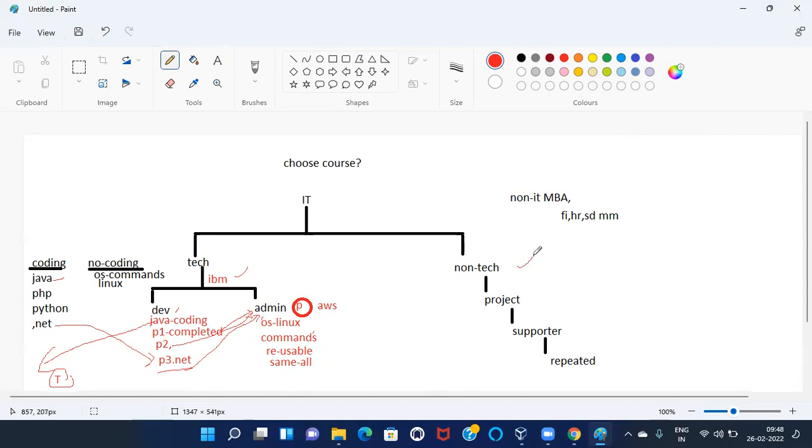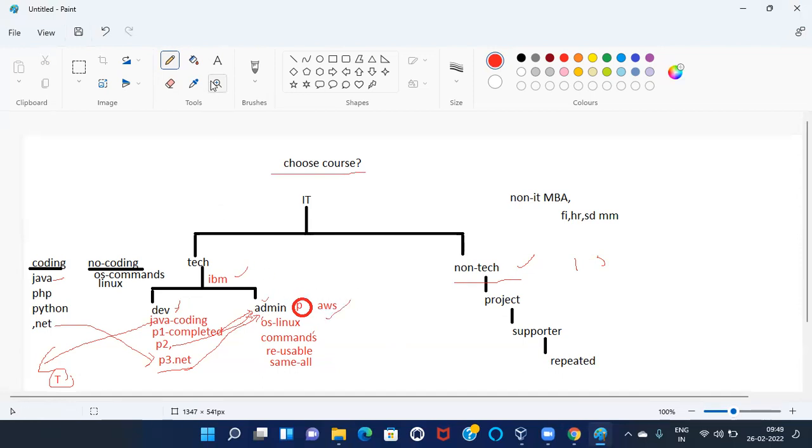Coming to the non-IT side, for experienced people and freshers there is no difference. Both can do the same activity. There is no growth also. For example, I joined as a 3-years-experience guy and I am getting 15,000 salary. You joined as a fresher and you are also getting the same 15,000 per month. No difference between experienced people and freshers here. This is the developer environment. This is the admin environment. Our AWS comes under here. Now you can choose your course.